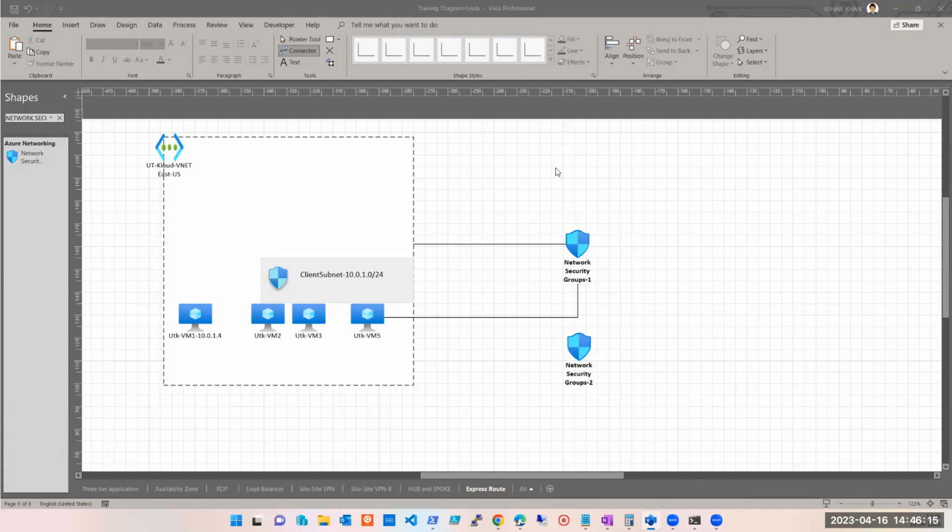It is not sensible. Why not? Because a virtual machine ultimately goes through the subnet. And if I apply it here or if I apply it here, it is one and the same thing. Why do it twice? Clear? But it is possible. You can do it. If someone does it by mistake, it will not make any difference.